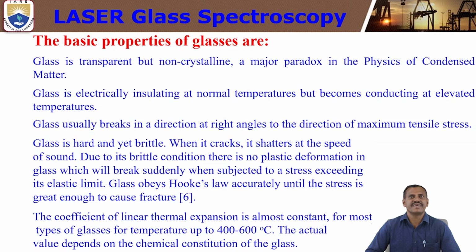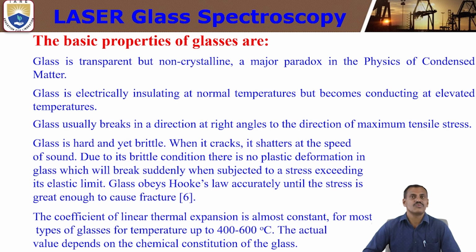Glass usually breaks in a direction at right angles to the direction of maximum tensile stress. Glass is hard and yet brittle. When it cracks, it shatters at the speed of sound. Due to its brittle condition, there is no plastic deformation in glass, which will break suddenly when subjected to stress exceeding its elastic limit. Whenever the elastic limit is exceeded, it can break.